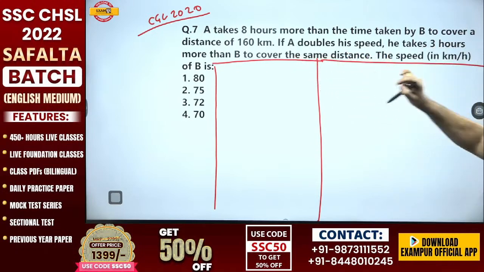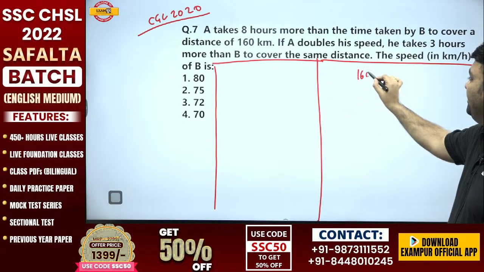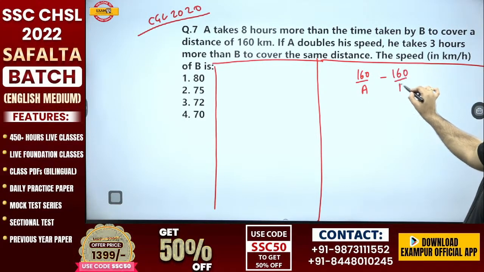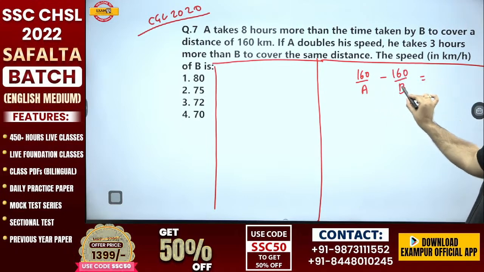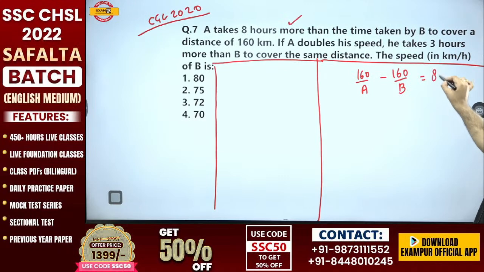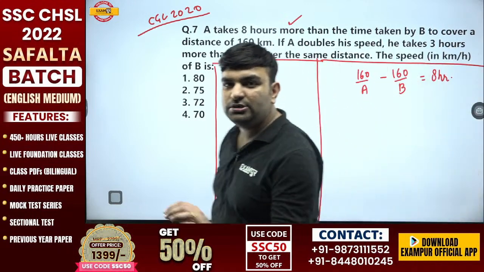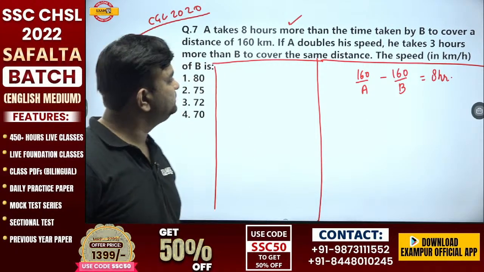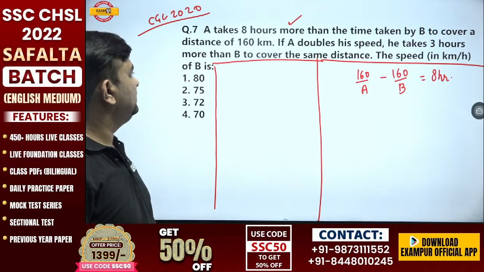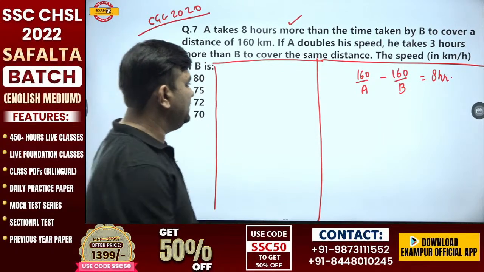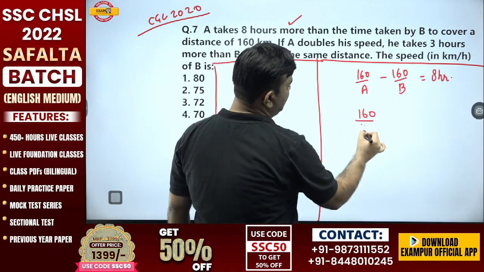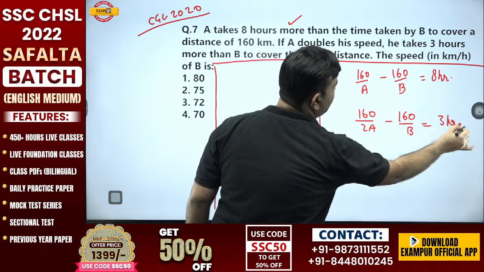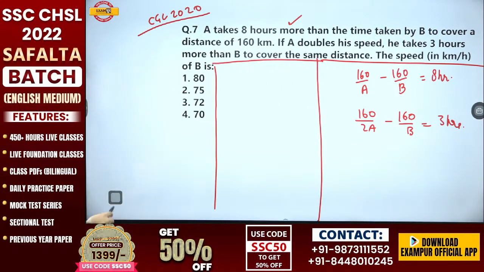Initially, A takes more time. So 160 kilometer by A minus 160 kilometer by B, time taken by A minus time taken by B is 8 hours. Those who do not know anything can do it like this, and this is not bad as well. If A doubles its speed, it still takes 3 hours more than B. They are asking the speed of B.